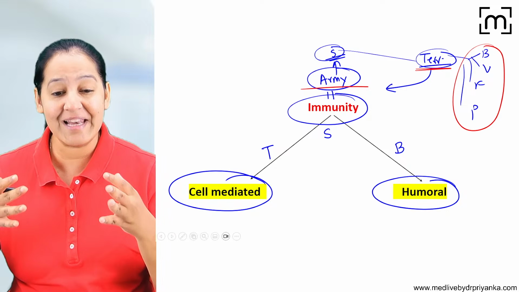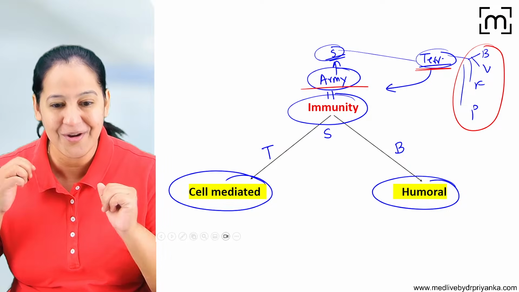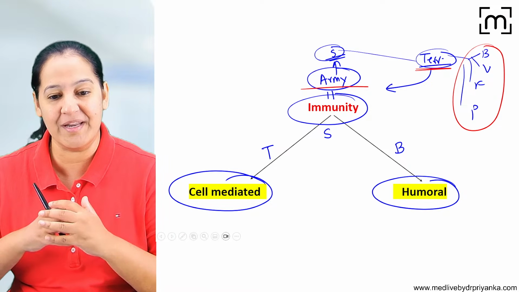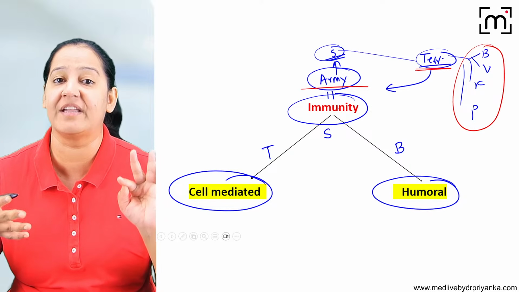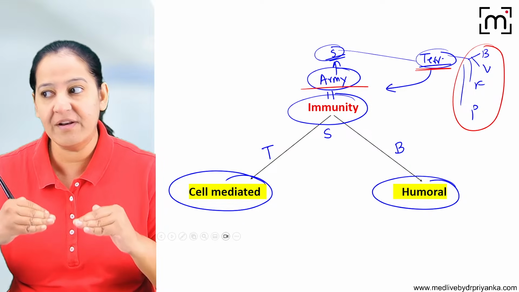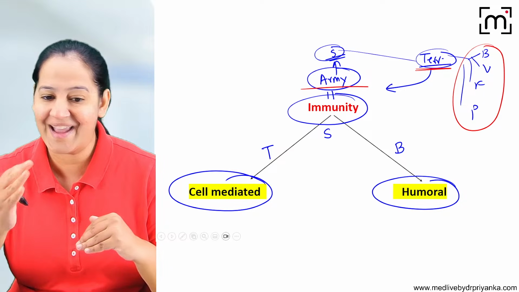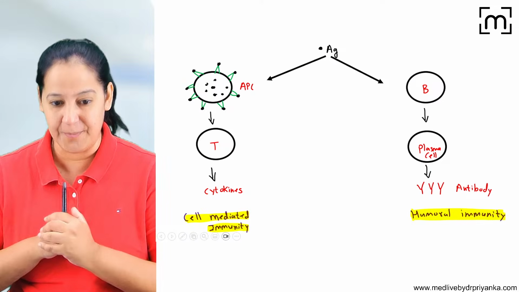Let me first tell you the mechanism of cell-mediated and humoral immunity before starting the topic. You must understand the 2 types of immunity. Only then can you understand the various diseases like autoimmunity, hypersensitivity, immunodeficiency. Otherwise, you can't understand anything. If you know the normal, then you will be able to understand the abnormal. I cannot directly jump on the abnormal, right? So let me tell you the 2 types of immunity.